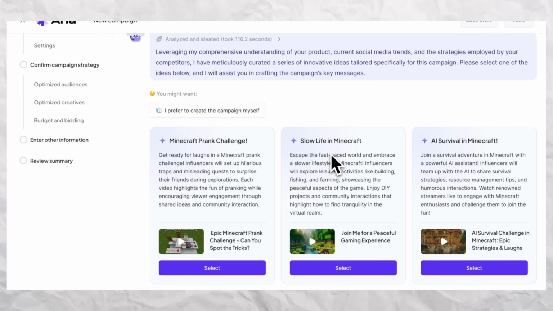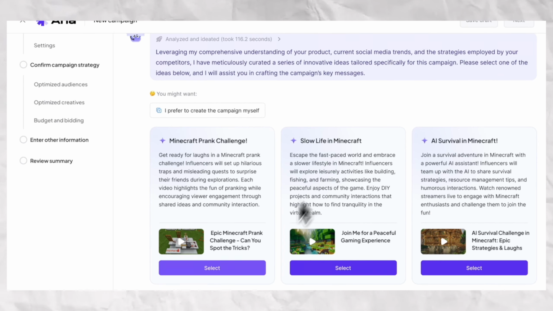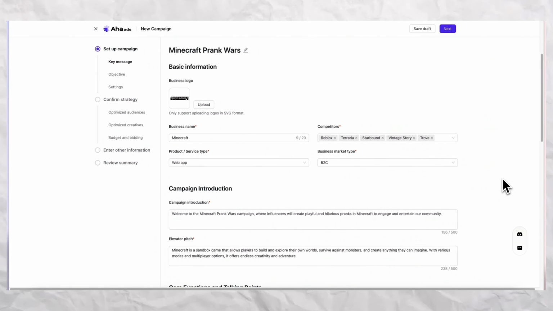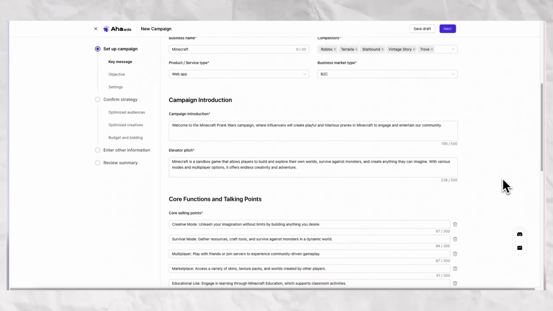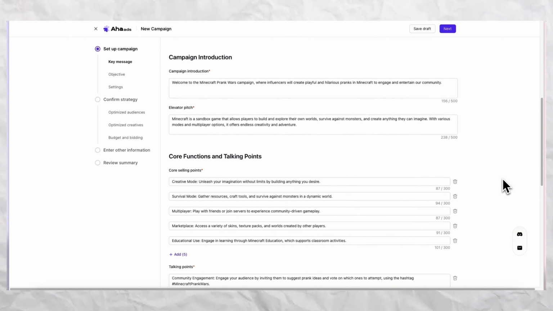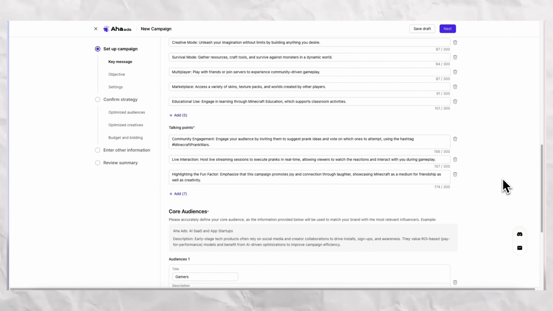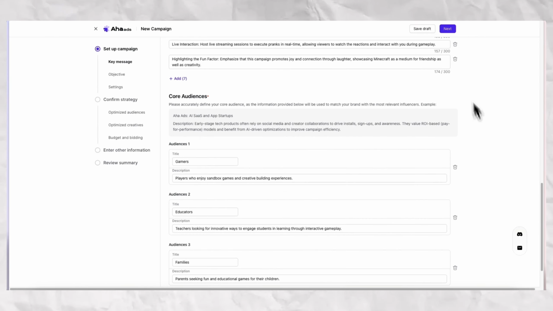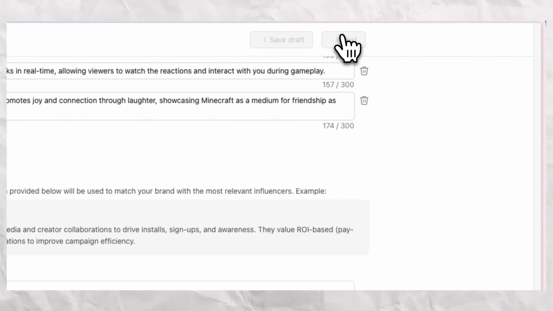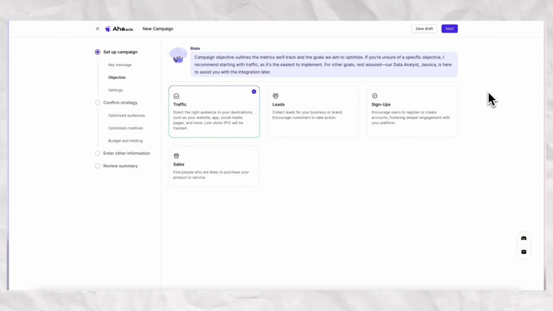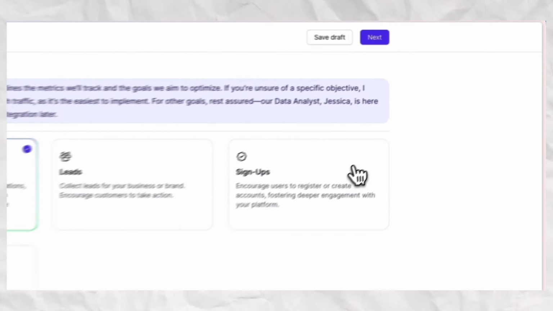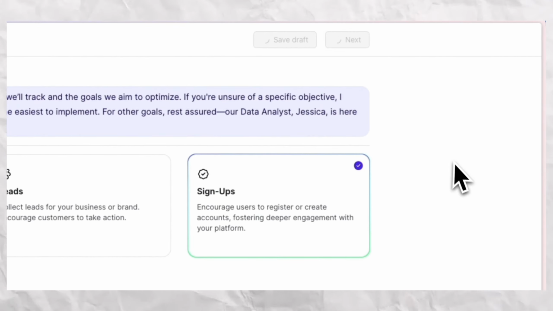These campaign ideas are tailor-made for your business. You can browse any option that relates with your vision. After selecting your desired campaign, you'll create a key message. Here you alter every setting for your campaign, like the competitors, talking points, and core audience of your business. After that, just click on next, and on this page, you can select the objective of your ad campaign according to your needs. Like for the case of Minecraft, I'll choose signups, and I'll click on next.